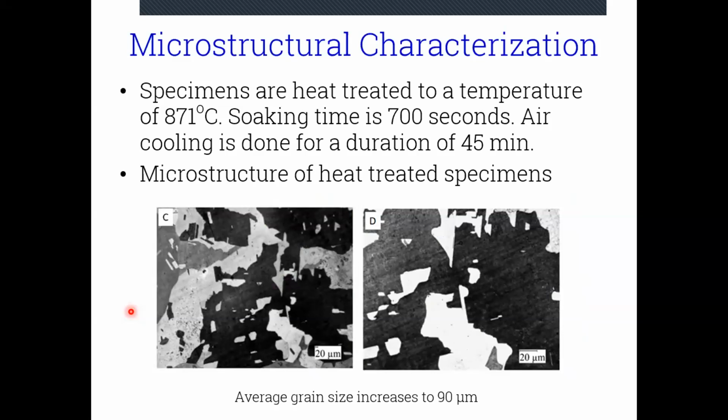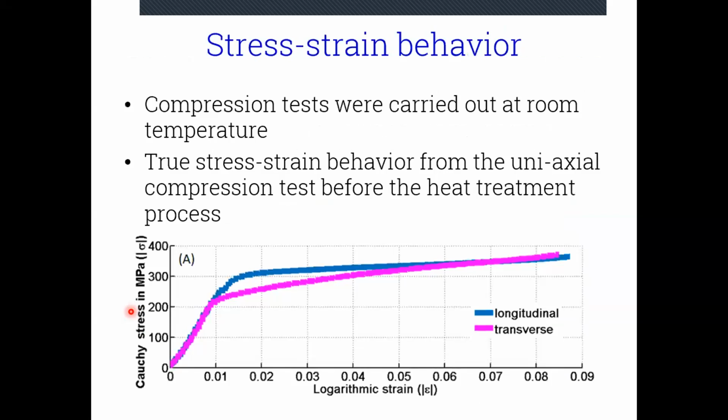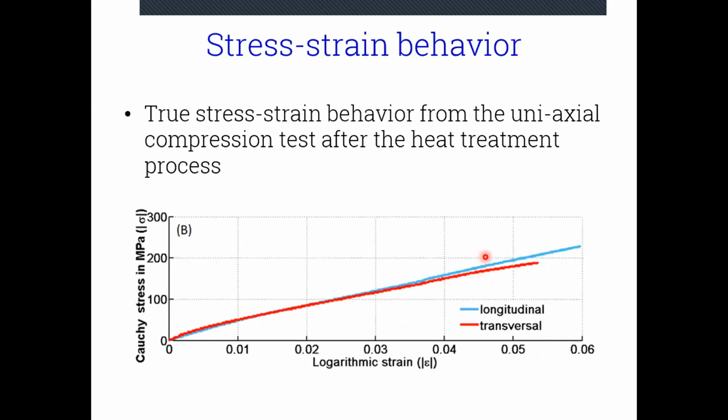Below are the images of the heat treated specimens, and as you can see, the grain size increases from 50 to 90 micrometers. Also, to check the isotropy, we had done stress strain behavior of the specimen in the longitudinal and transverse direction. As you can see, before the heat treatment, there is no isotropy observed in the 1 to 4% range, but after the 4% range, the sample becomes isotropic. But after the heat treatment, the material is isotropic from the onset itself.